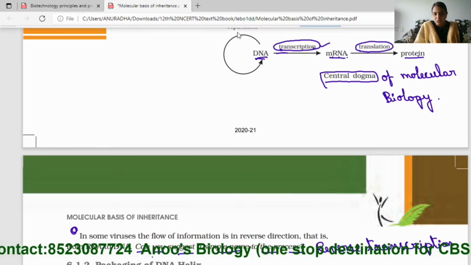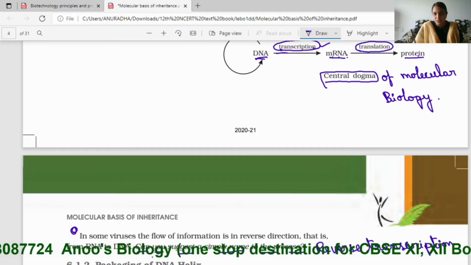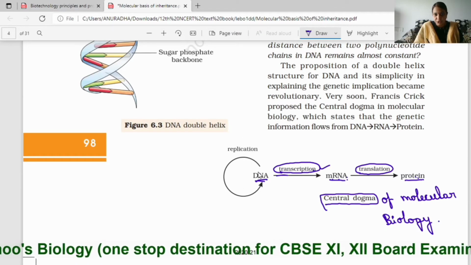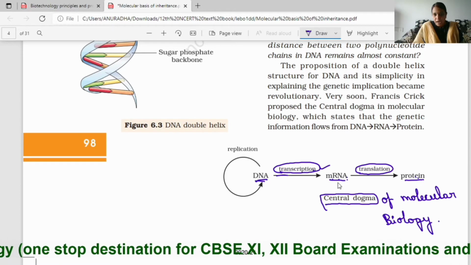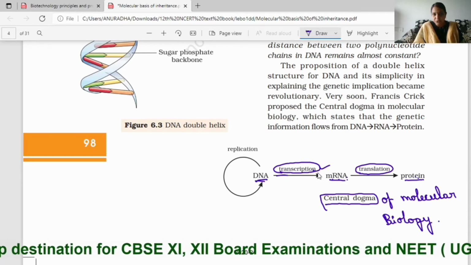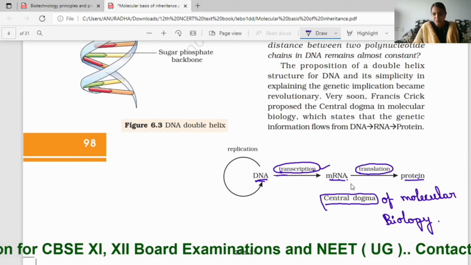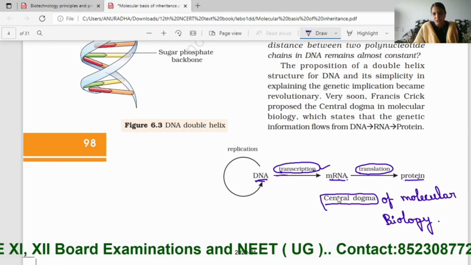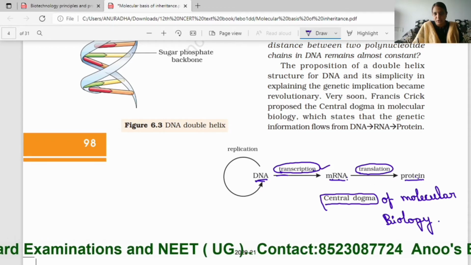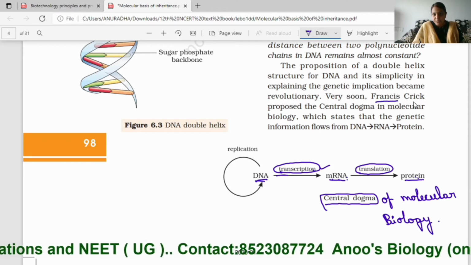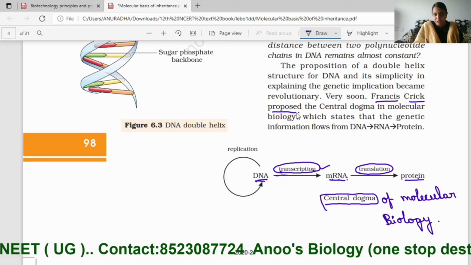So formation of DNA from DNA is replication, formation of RNA from DNA is transcription, and formation of protein from RNA is translation.